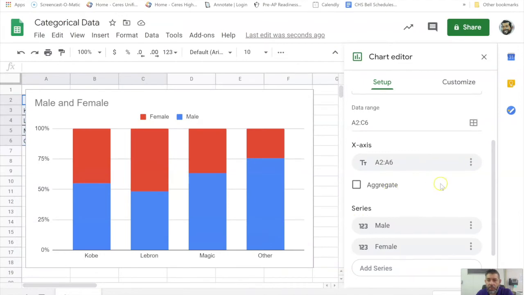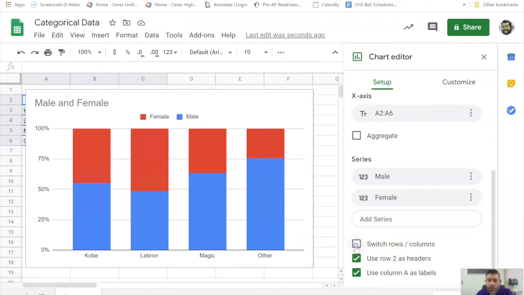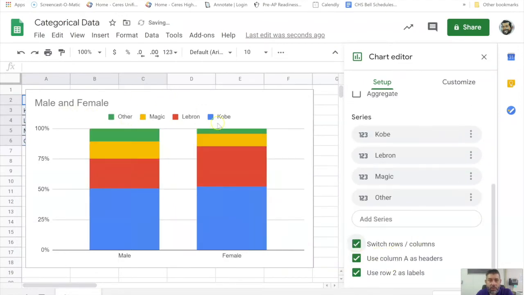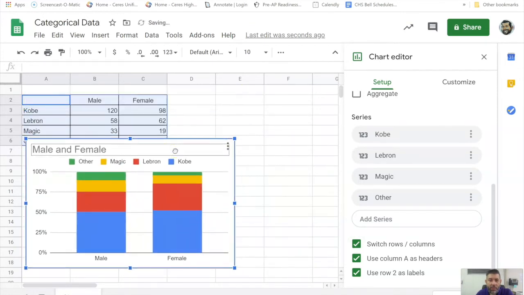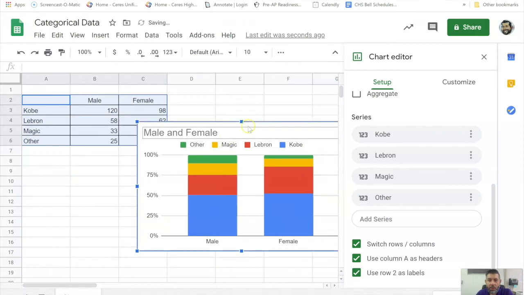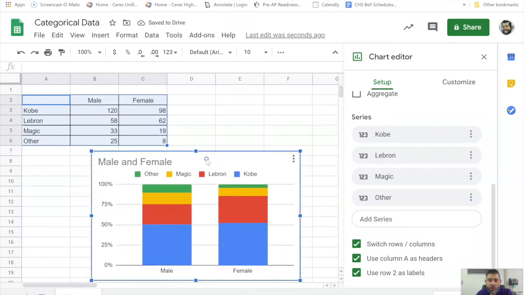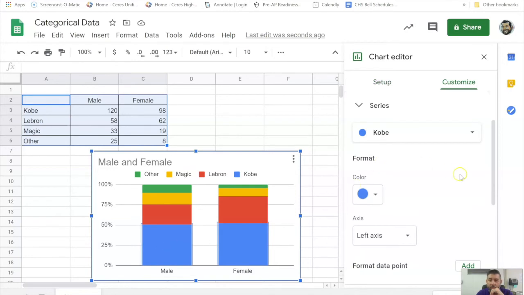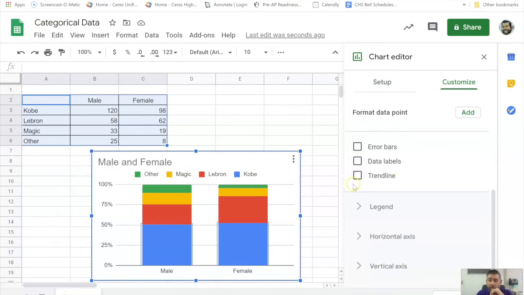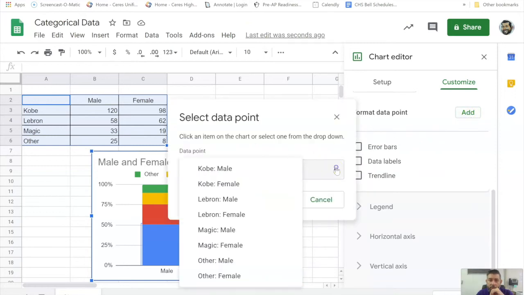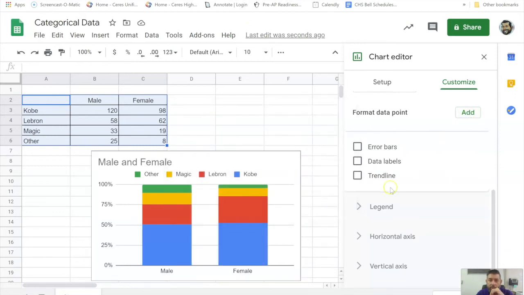So I'm going to switch rows and columns. And there we go. Now I have my segmented bar chart just like I showed you in the notebook right there. Now I could label this, and if I wanted to format it, I can do any bunch of formats.